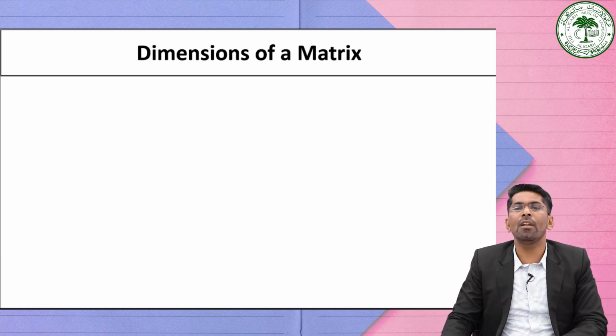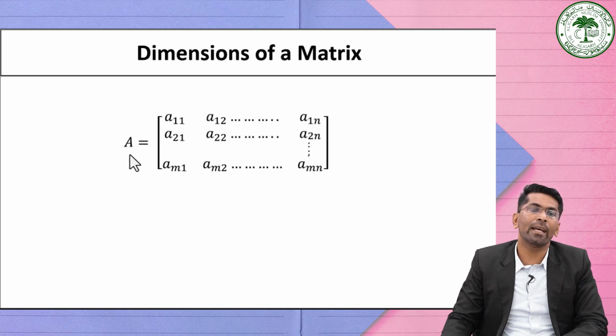Now see the general form of a matrix A having m rows and n columns, which can be represented as: matrix A is equal to A11, A12 up to A1n, and the second row showing A21, A22 up to A2n.